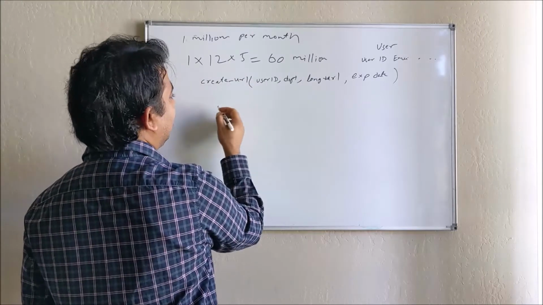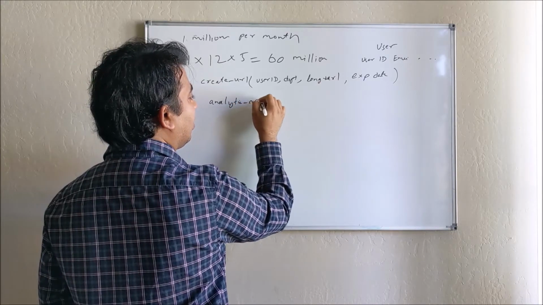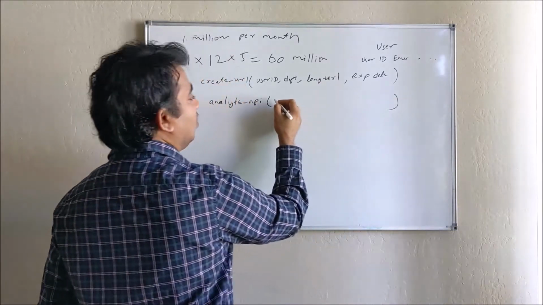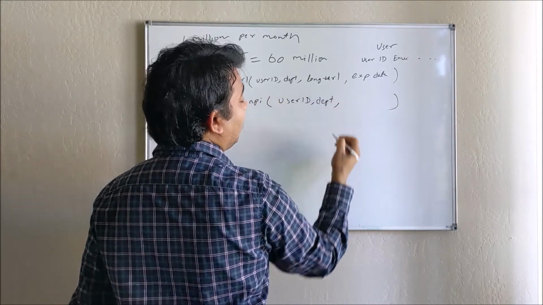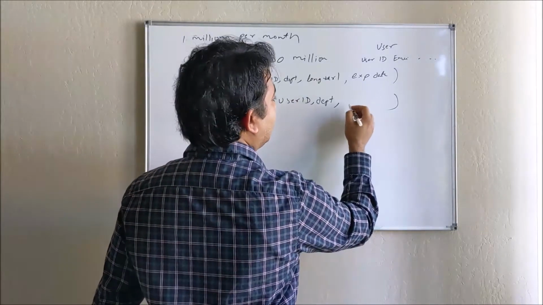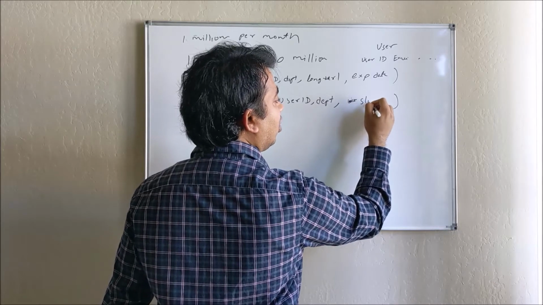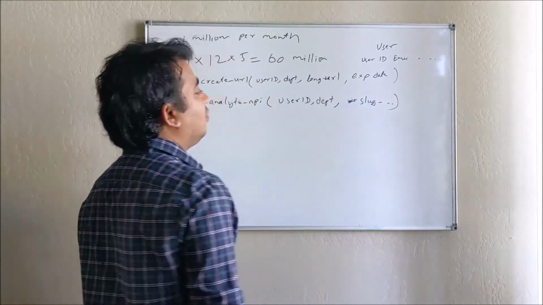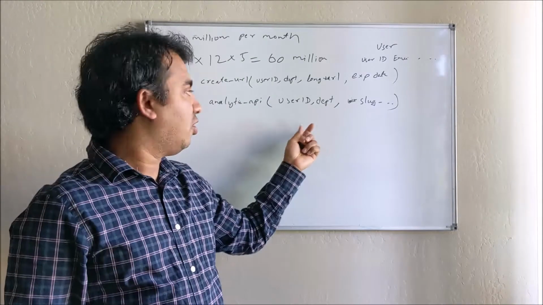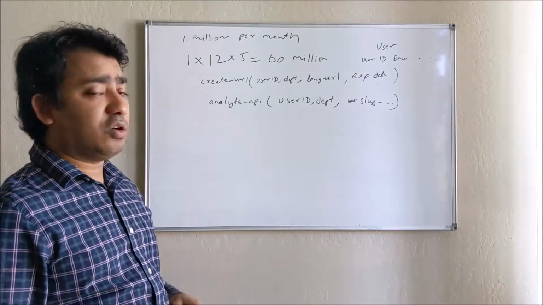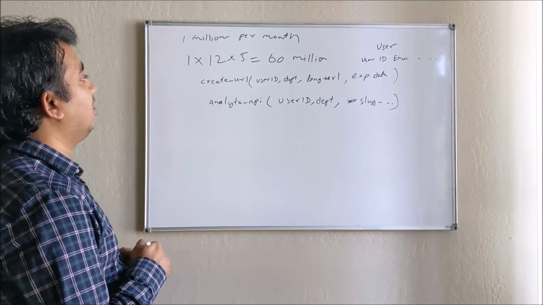Similarly, we have the analytics API, where of course user ID, department, and we can make the URL optional, or in our case the slug may be optional. If provided, we can give analytics only for that, or we can give the analytics of all the URLs of this ID and department. So this API looks good. Yes, it looks good.